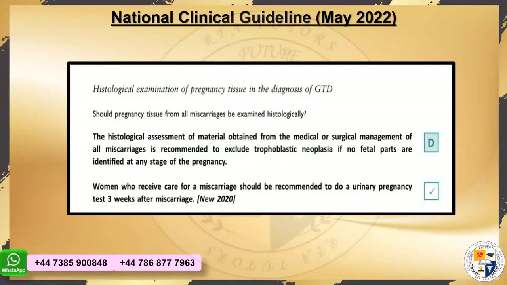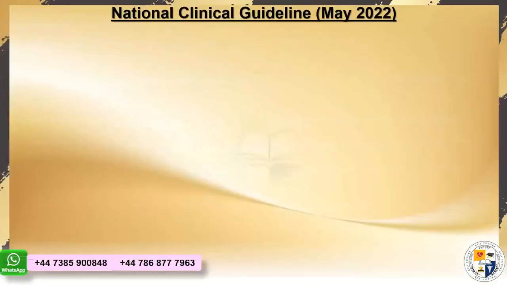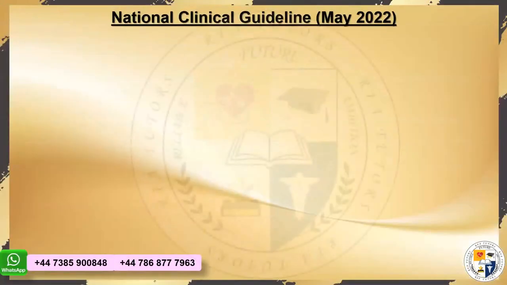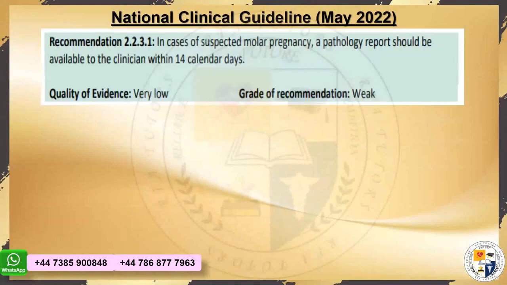Now you people understand that it is a situation where we need to make a comparison. In this, we have to compare the Green Top guideline recommendation with what the Irish guideline says. In cases of suspected molar pregnancy, a pathology report should be available to the clinician within 14 calendar days.